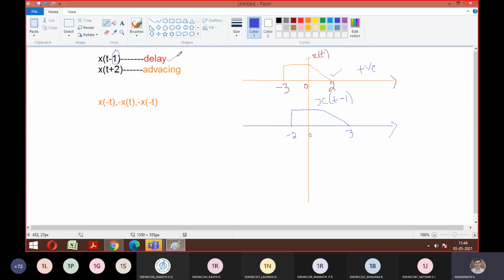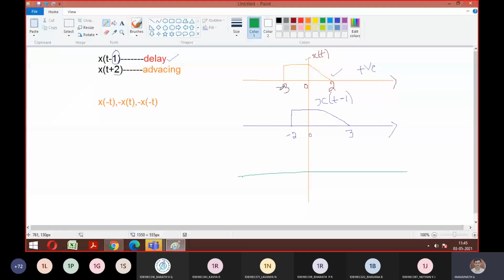So what was the signal, starting from here? You can do two things. Either you can pull this by 2 or you can push from here by 2. Both are the same only. So if I drag this by 2 times, how does it look, guys? From where exactly does the signal start now? -5 to 0. Good. So -3 is here, so -4 will come here. Let me trace -4 and -5.